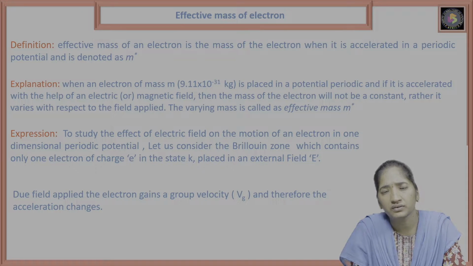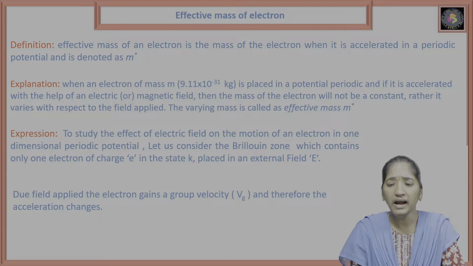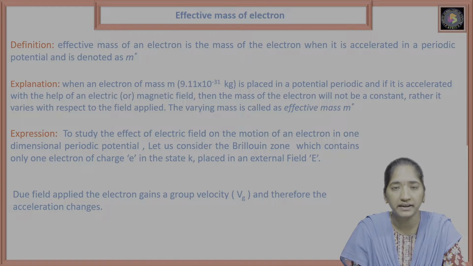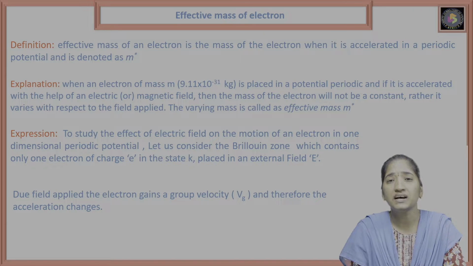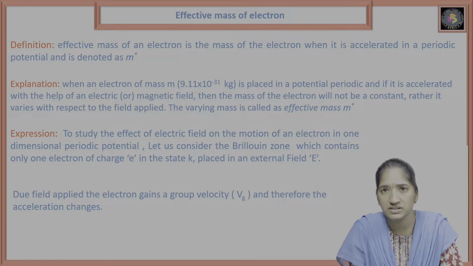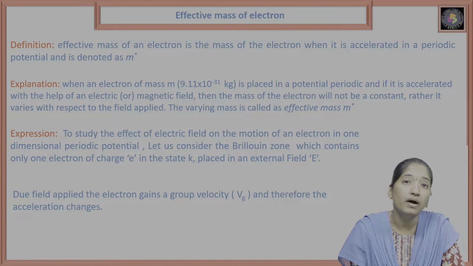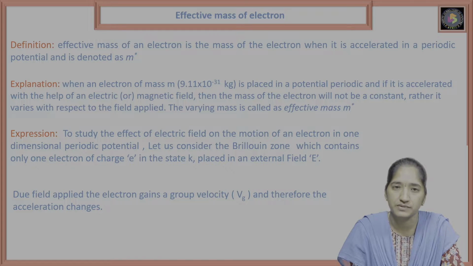and if it is accelerated with the help of an electric field or magnetic field, then the mass of the electron will not be a constant. Rather, it varies with respect to the applied field. The varying mass is called the effective mass, that is m star.